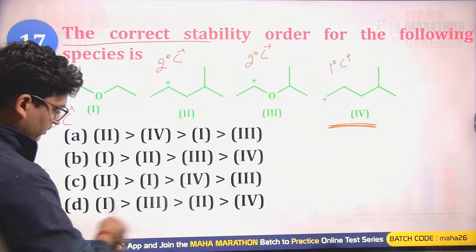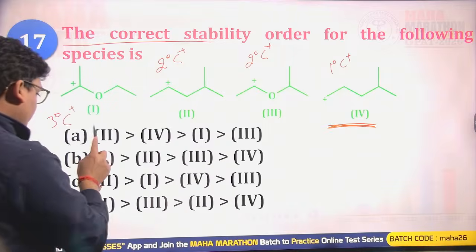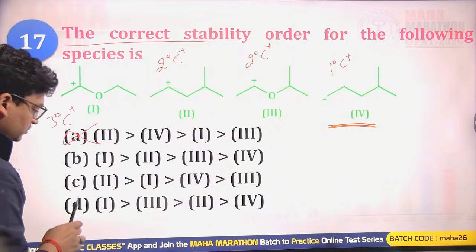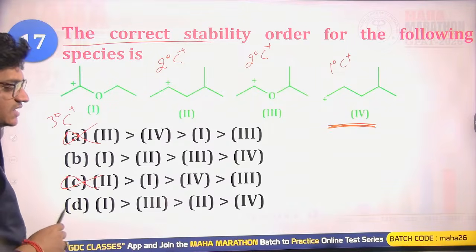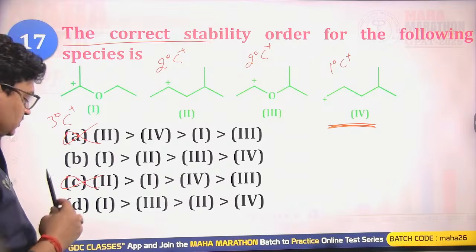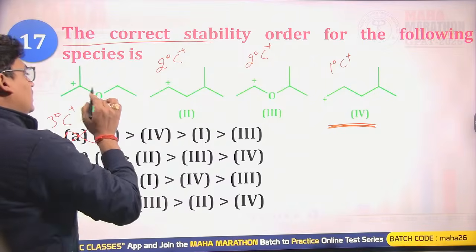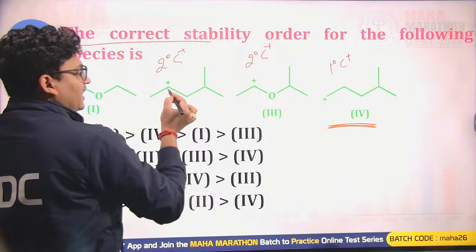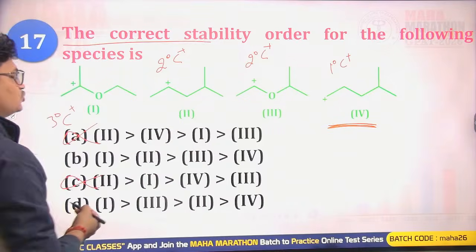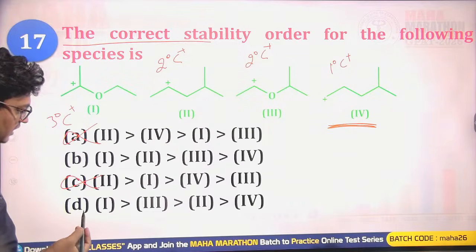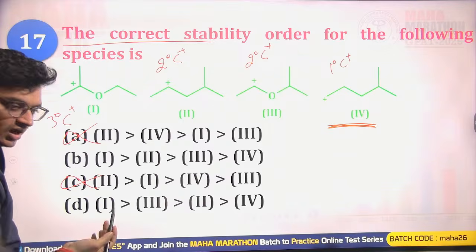So all are having the arrow on this side. So A can never be the right answer for this question, and C can never be the right answer. Either B or D is the right answer. So now let's move. Here we are having 3 degree and this one is having 2 degree. So the first must be having the first place.